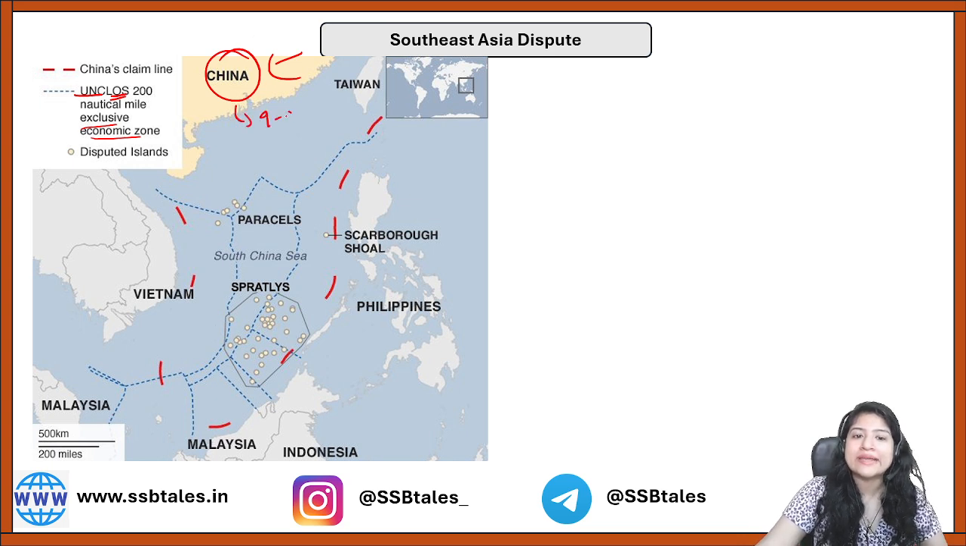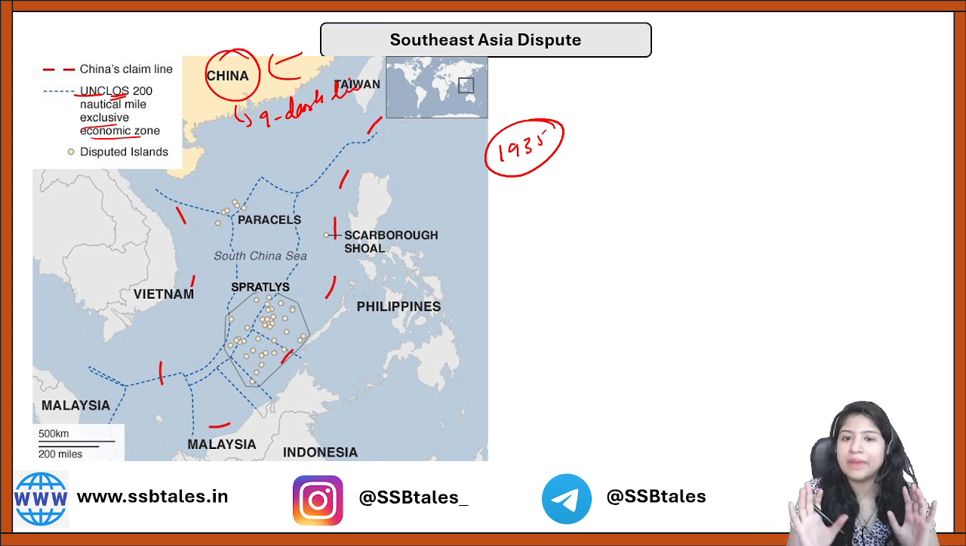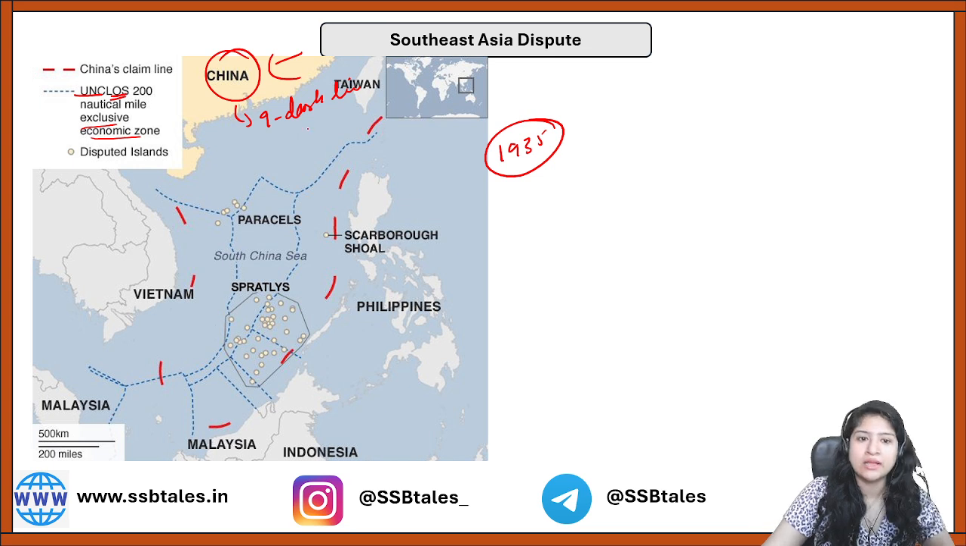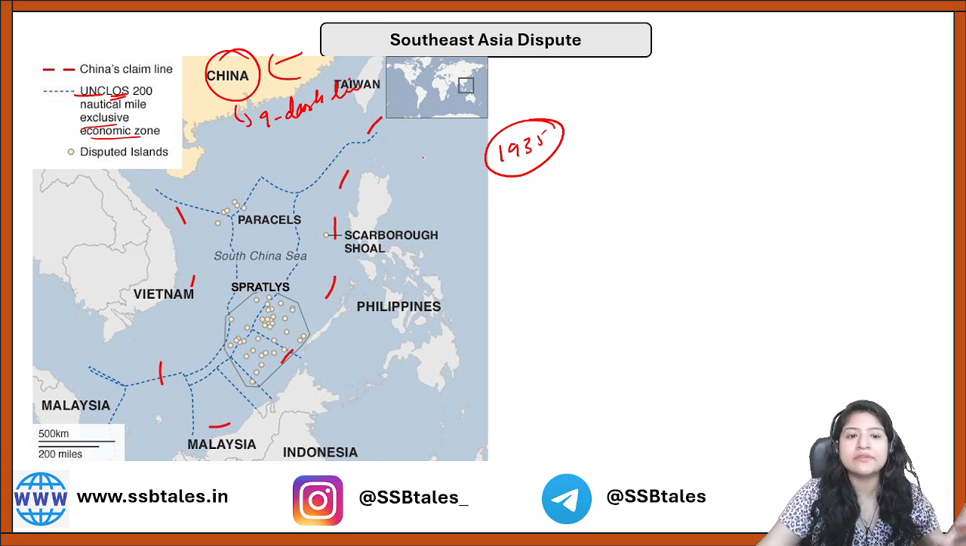China follows the 9-dash line. So basically what happened in 1935, China modified their maps. They came up with a map, and they said that when the Han dynasty was ruling China, during that time period, the South China Sea was under their control. So technically and historically, the South China Sea belongs to China. So what they did in 1935, they made China's map and they put these dashes. Now you're looking at this dash. They put the dash in the South China Sea and they said historically this belongs to China.